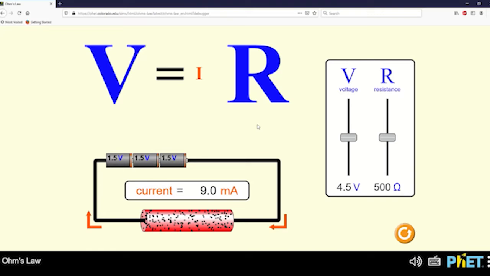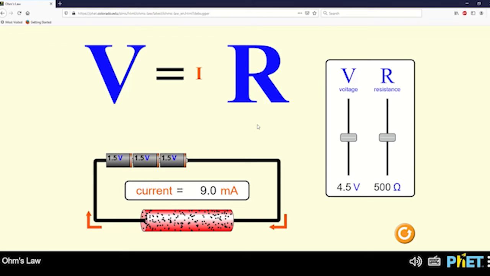Heading Level 1 Ohm's Law. Ohm's Law is an interactive sim. It changes as you play with it. It has a play area and a control area. In the play area you find the equation for Ohm's Law, V equals I times R, and a circuit. Voltage and resistance sliders allow changes to the equation and circuit. In the control area, a button allows users to reset the sim. Right now, list with 3 items. Bullet voltage, V, is 4.5 volts. Bullet resistance, R, is 500 ohms. Bullet current, I, is 9.0 milliamps. Out of list. Look for voltage and resistance sliders to play, or read on for details about equation and circuit.